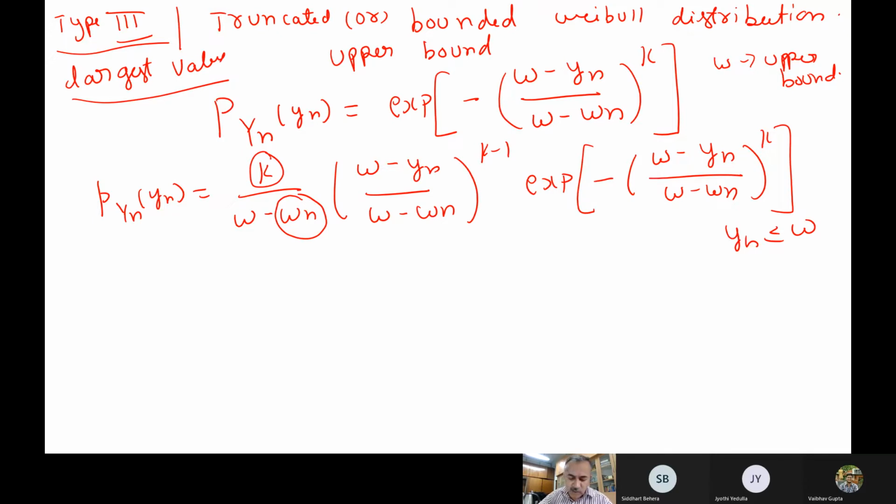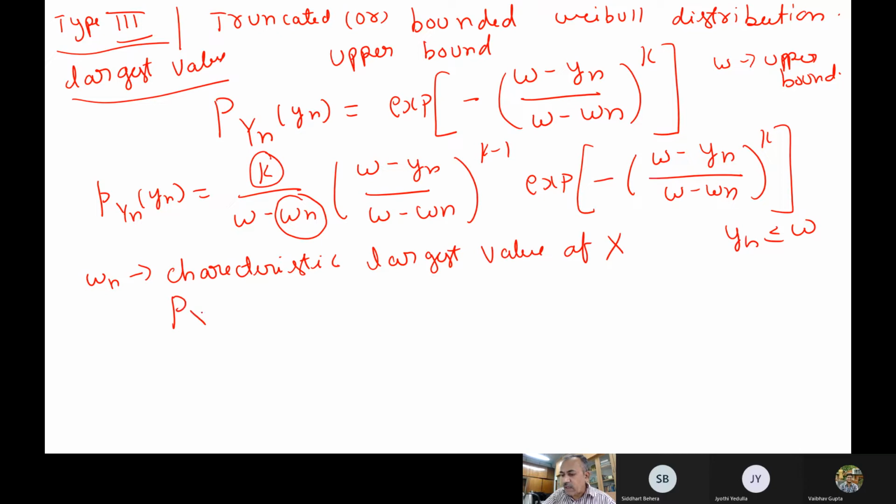To define this, they say that this omega n is known as the characteristic largest value of x. We also write this as the characteristic largest value of x. That means P_x of omega n, the original distribution, has to be equated to 1 minus 1 by n. This is how it is defined basically. And then to find the k value, this is the shape parameter they define.